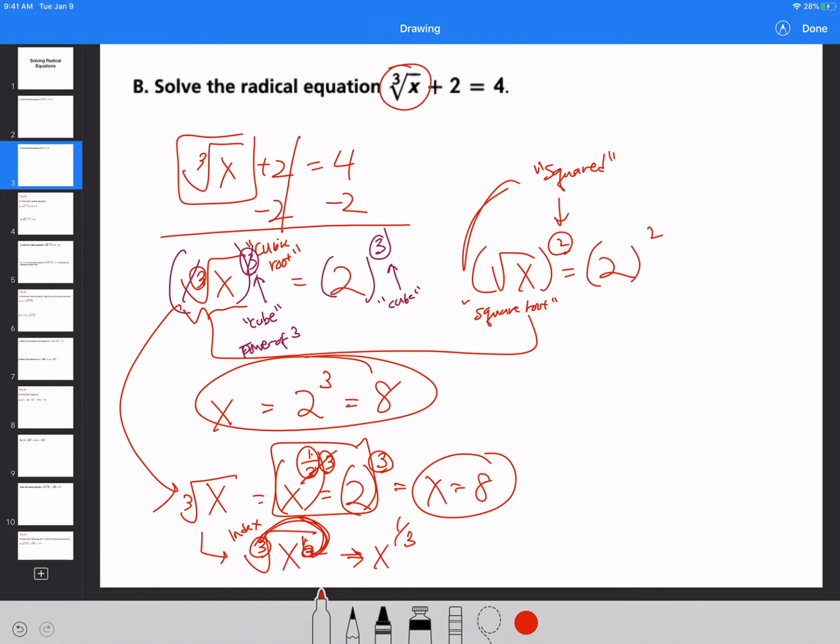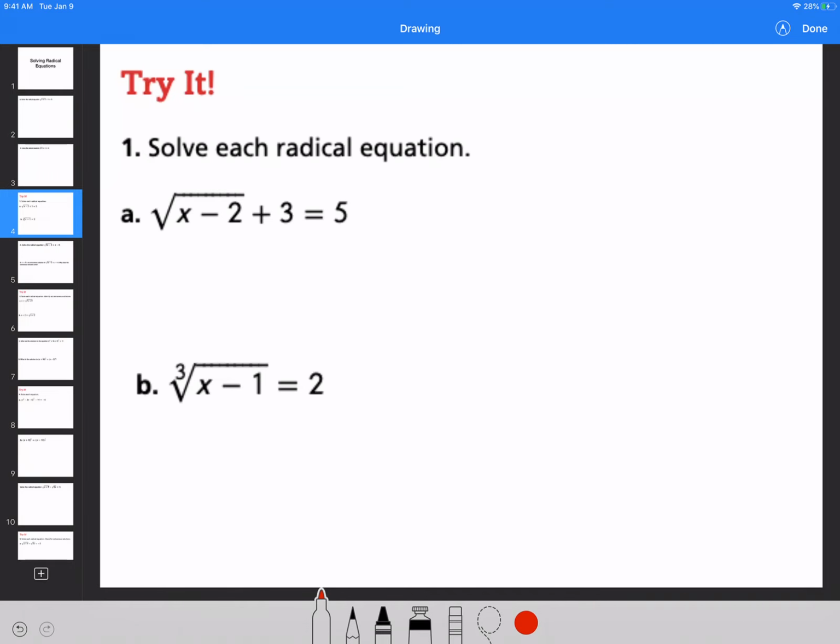Okay? Now, for the next slide, I would like you to try these on your own, and I'll post the answers online for you guys to see. So I'm going to skip this page, and please work on this. Pause the video if you want to work on this by yourself. Take a look at these questions and write them on a piece of paper. Imagine if you're in our classroom right now. This would be your guided practice. I need you guys to work on this on your own. Make sure you get these right.